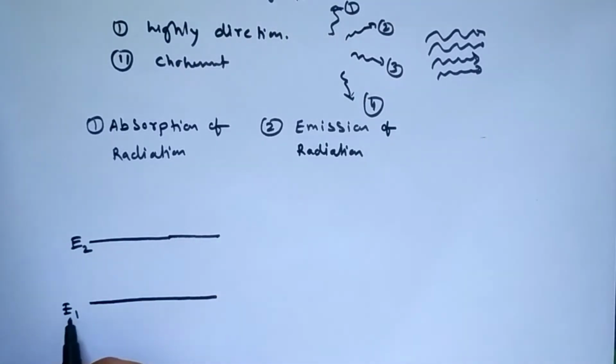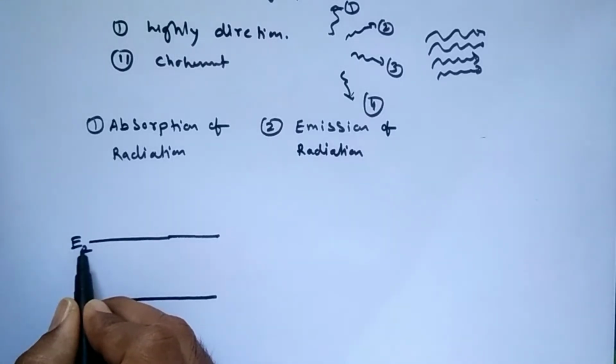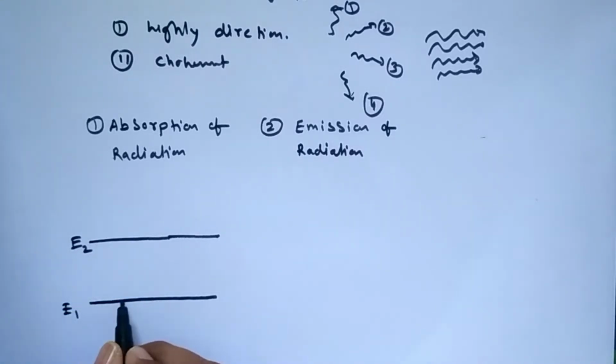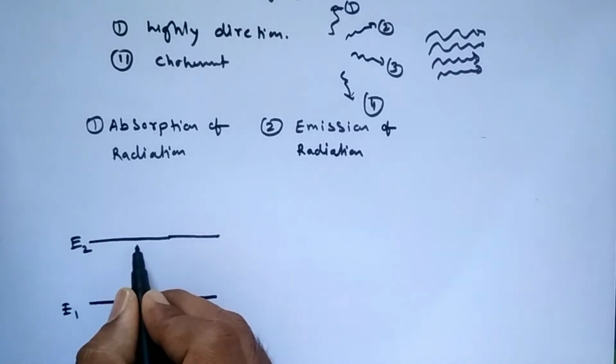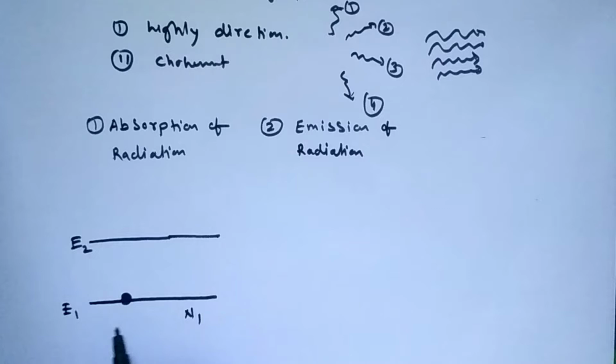Keep it in mind, the energy of E1 is less than the energy of E2. Suppose this material has n1 number of atoms here, and the excited state initially has no atoms. So this atom here is a stable atom.